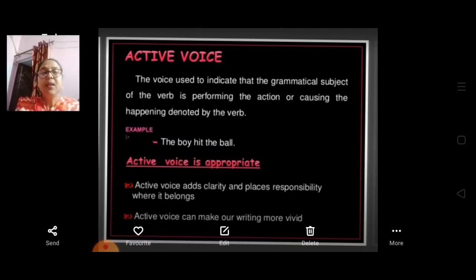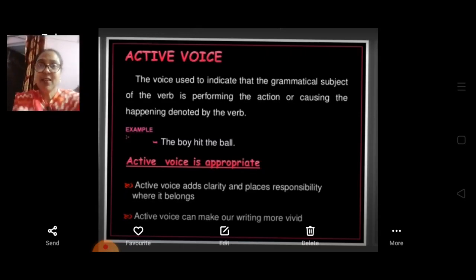For example, the boy hit the ball. Now here you can say active voice is appropriate. Active voice adds clarity and places responsibility where it belongs. Active voice can make our writing more vivid. So I'm going to give you more examples about active voice.